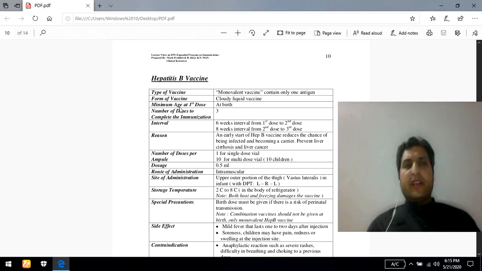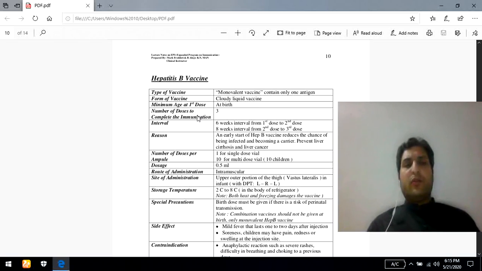Minimum age for the first dose. So as for the minimum age, just like BCG, this vaccine should be administered as soon as possible. The first dose of the hepatitis B vaccine should be administered immediately.